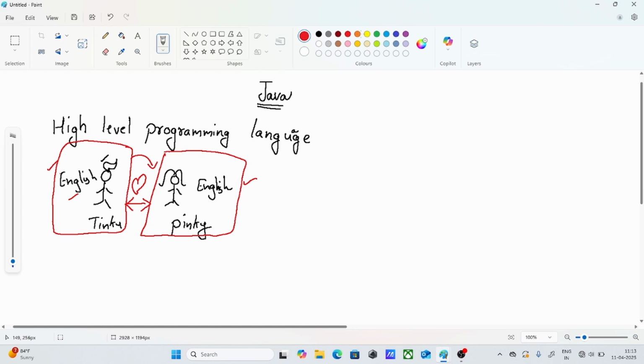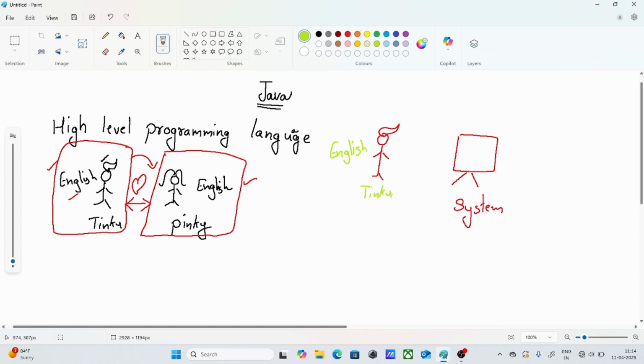Now I need to communicate with one person. Who is that person? I'll take it as a system. Of course, a system is not a person, but let us consider it like that. So I need to communicate with a system. Like Tinku, who is trying to become an IT professional, tries to communicate with the system. He knows the language called English. We already know that Tinku only knows the English language.